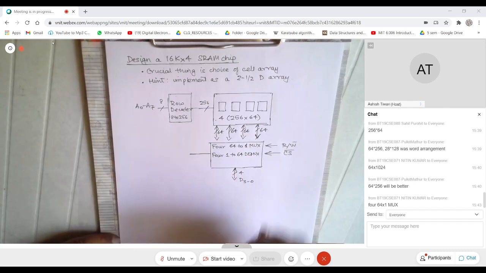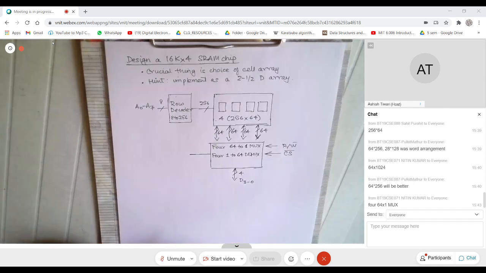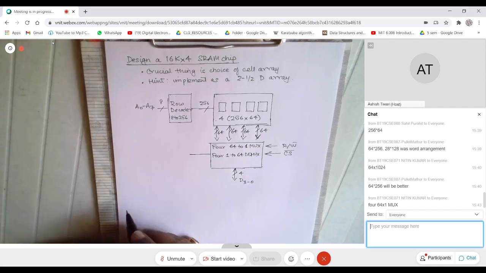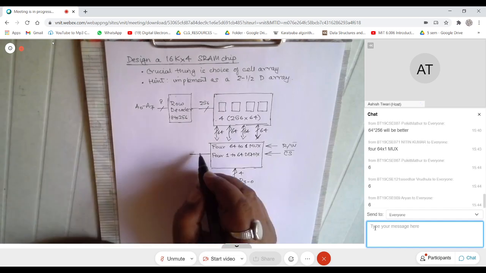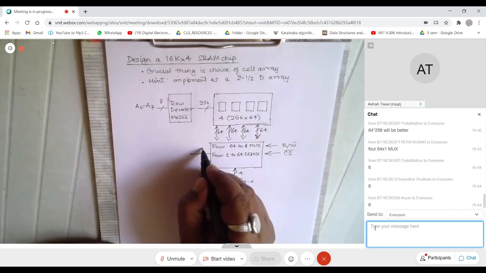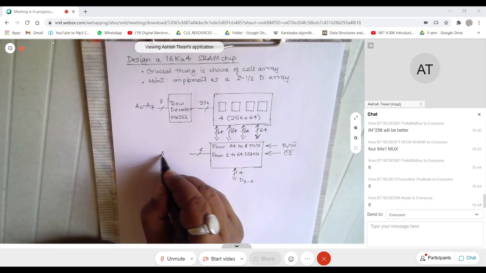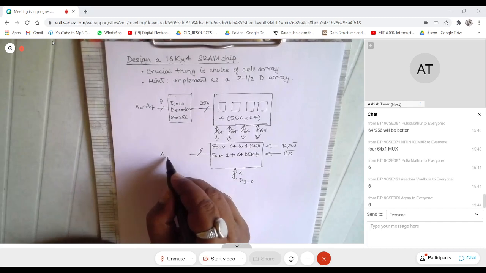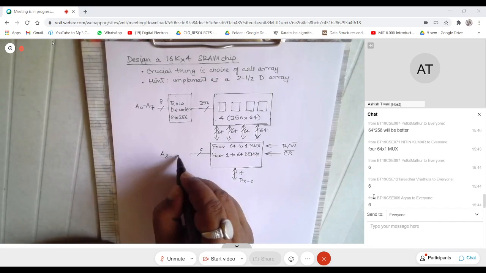How many control lines will this mux or demux have? Select lines? 6. Good. So the number of select lines is 6. So this becomes A8 to A30, right?